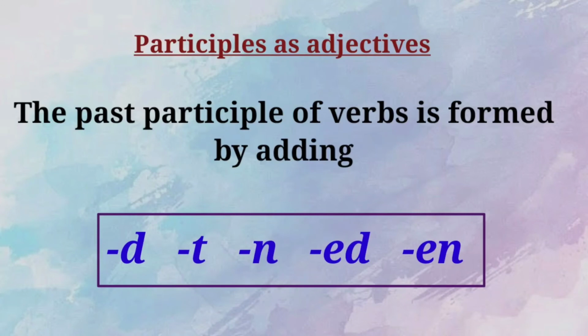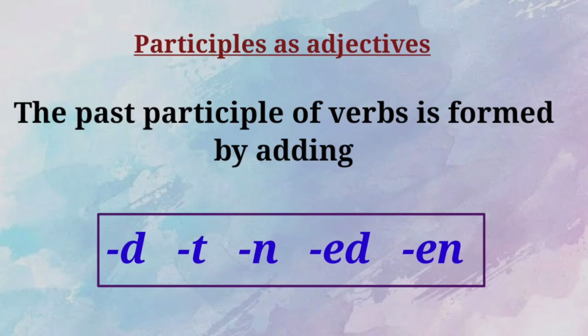Okay students, clear with that? Then what is the present participle of the verb? Yes, break plus ing changes into breaking. So here, break is the present verb, broke is the past verb, breaking is the present participle, and broken is the past participle. Okay students, have you understood what a present participle is?